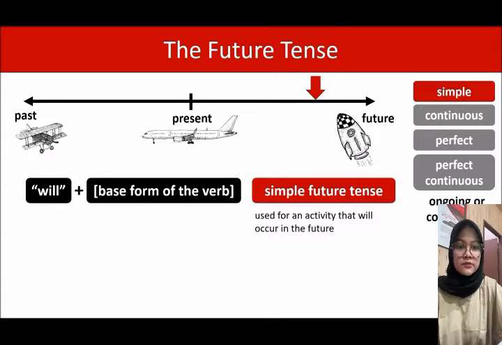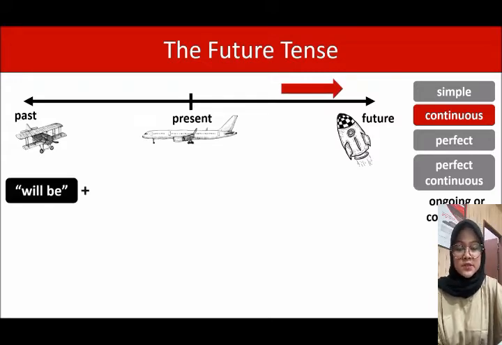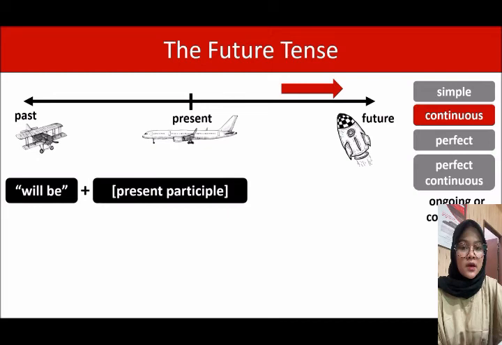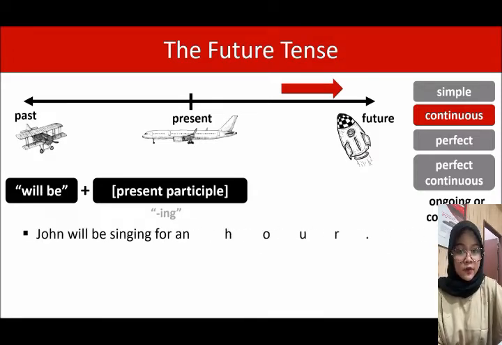Let's keep going. Next, we will look at the future continuous tense. Look at the red line at the top. Well, this is for an ongoing activity in the future. And the construction we use is will be plus the present participle. The present participle is the form of the verb that ends in -ing. Let's look at an example. John will be singing for an hour. Will be singing, that's the future continuous tense.